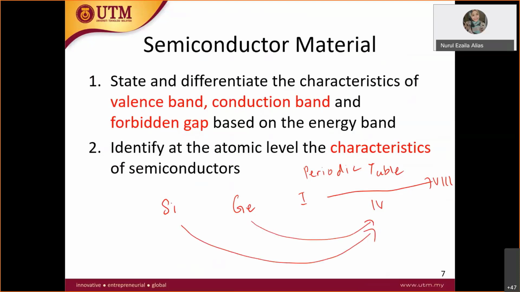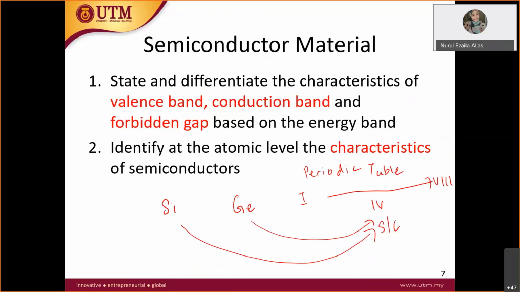So group 1 is a conductor material, and group 4 is a semiconductor material. Semiconductor means it could be either a good conductor or a good insulator.